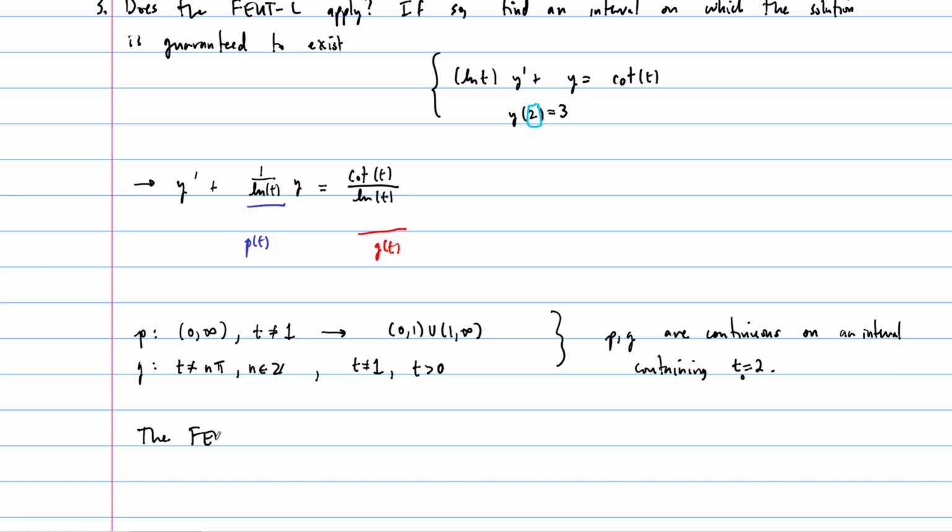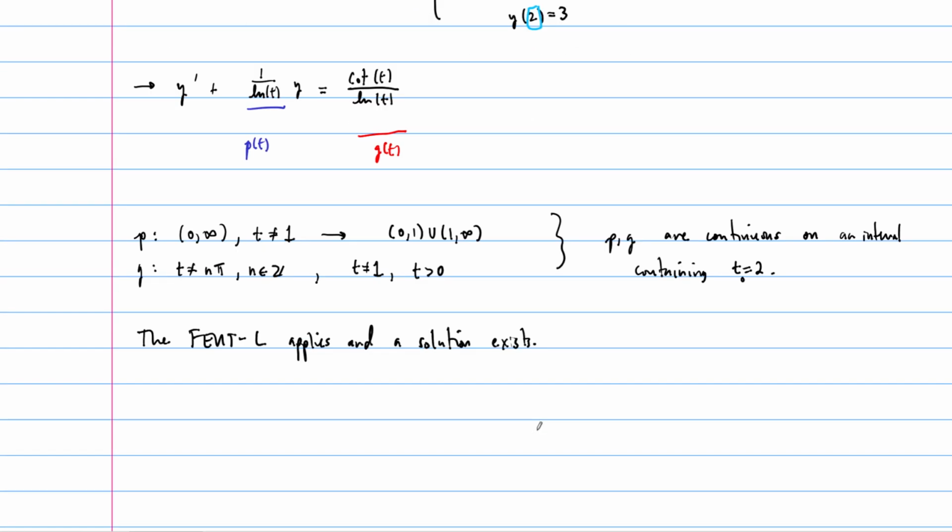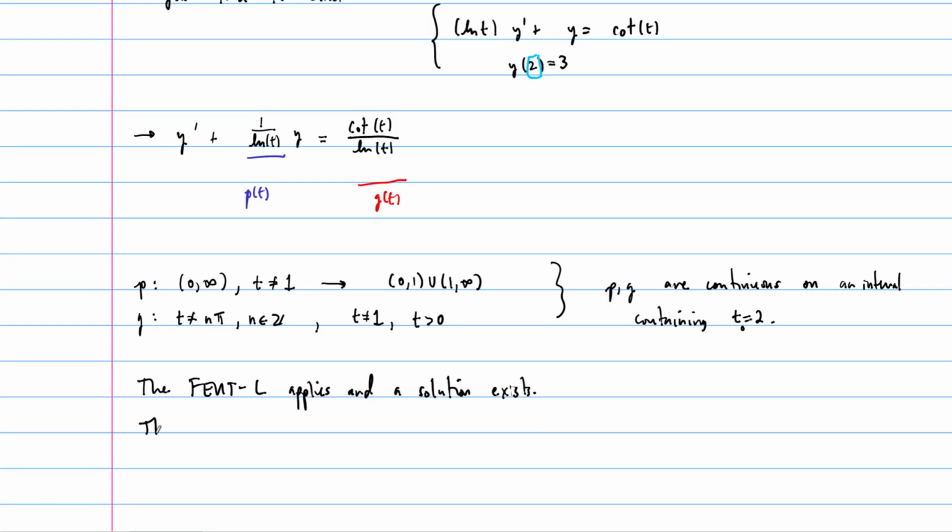So the FEUT applies, and a solution exists.